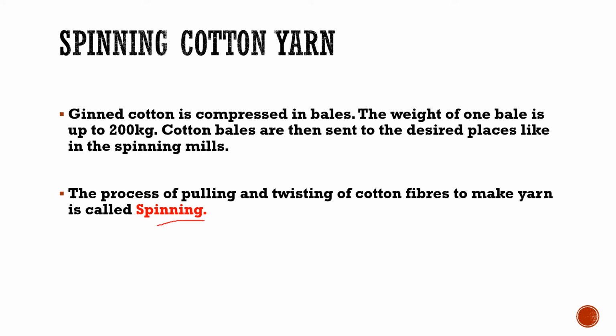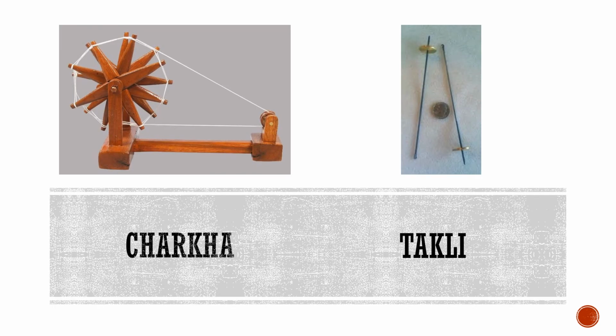This is spinning. The pulling and twisting of cotton fibers together to produce the yarn is called spinning. So a simple device which was used for spinning the strands by hand is charkha, and there's another tool, takli. This is your charkha and this is your takli.